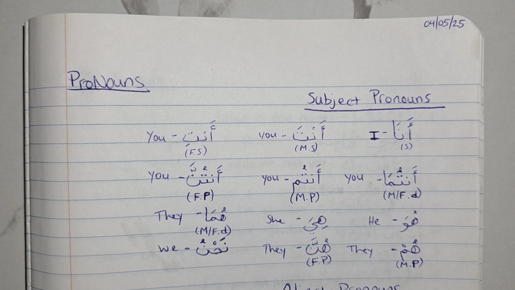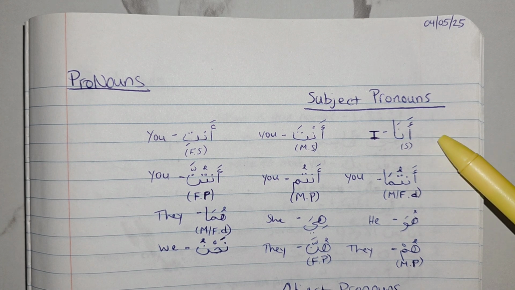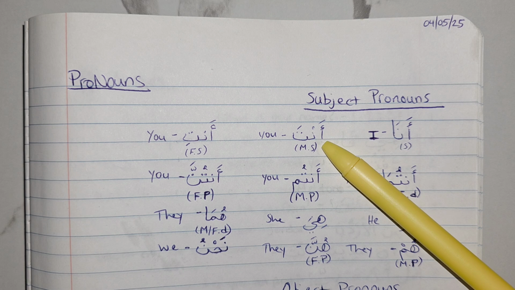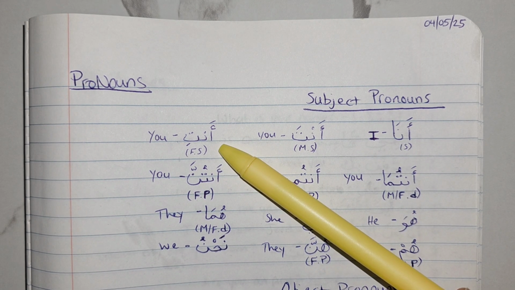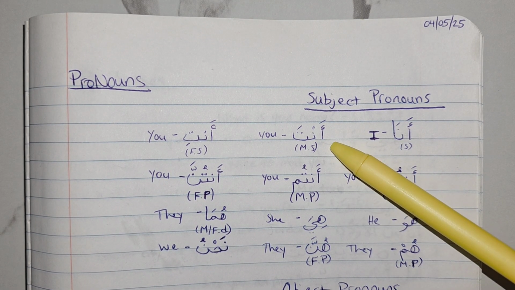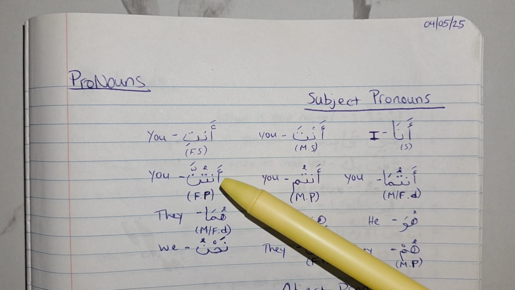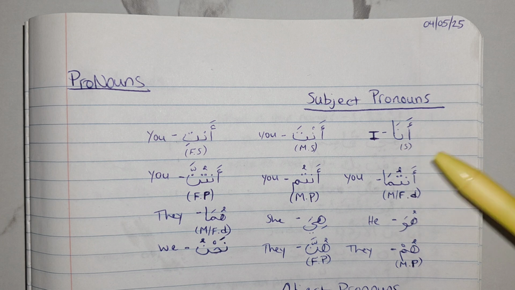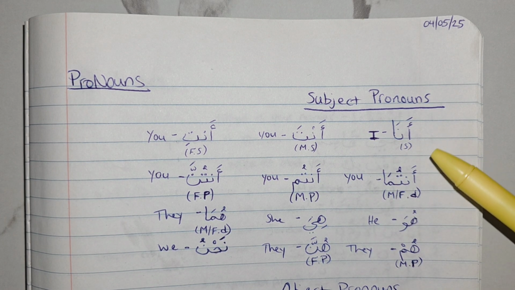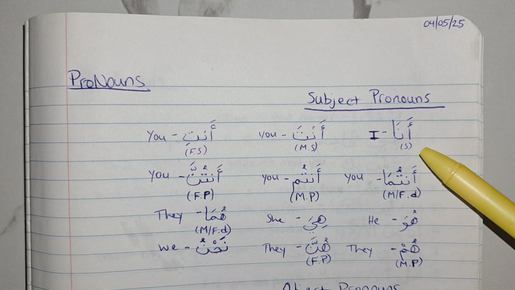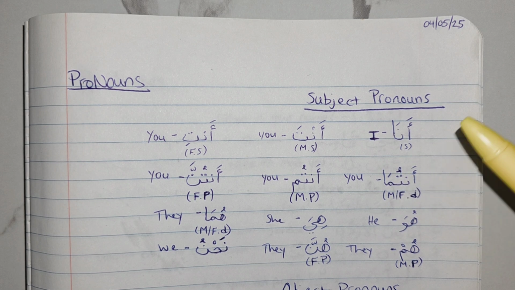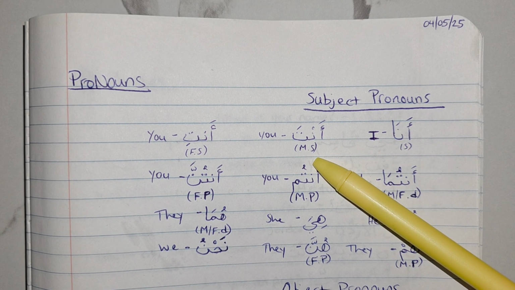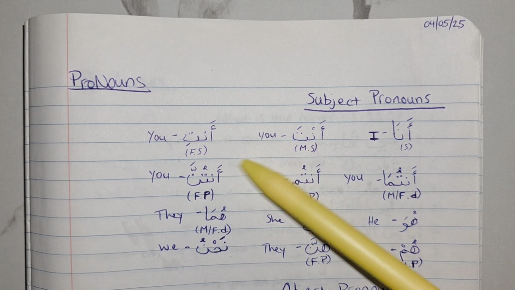So let's get started. We have ana, which means I, anta, you, anti, you. Anta is masculine and anti is feminine. So the letters underneath are saying the gender, whether they're masculine or feminine, and whether they're singular or plural or dual. So ana is singular, anta is masculine singular, and anti is feminine singular.